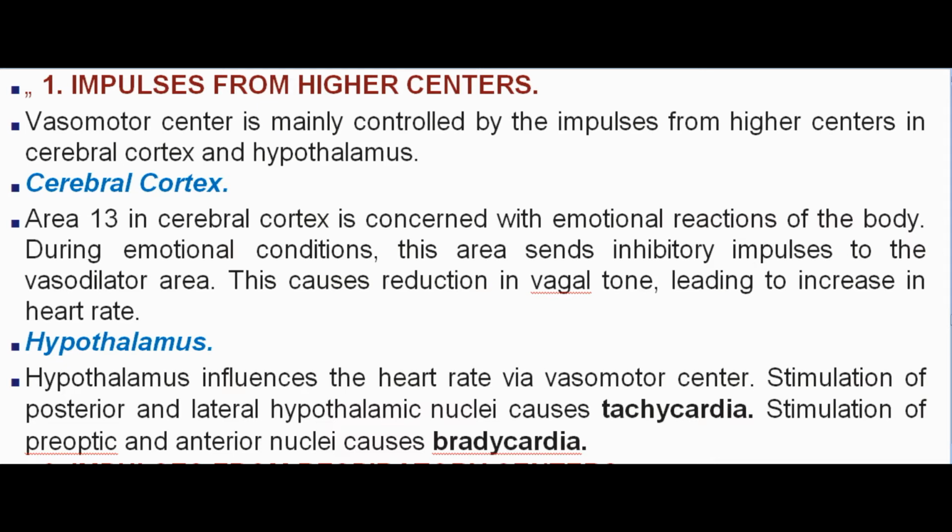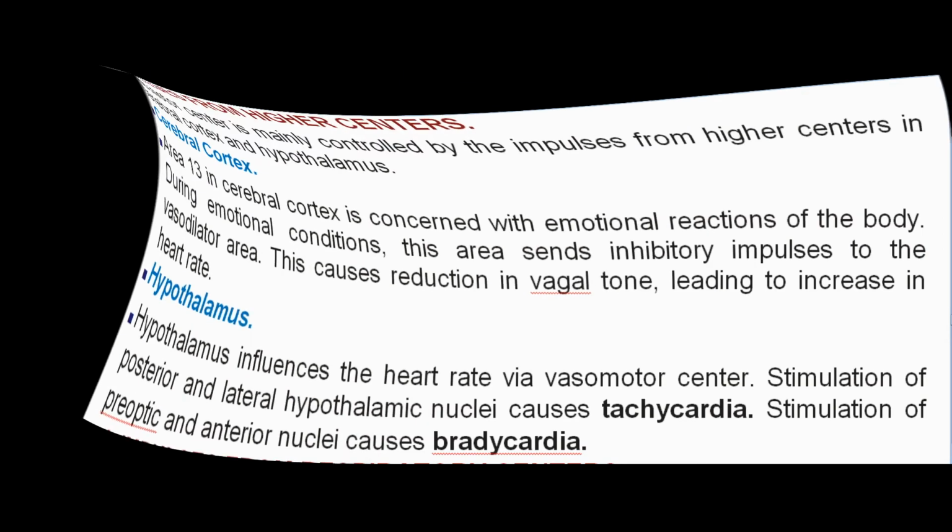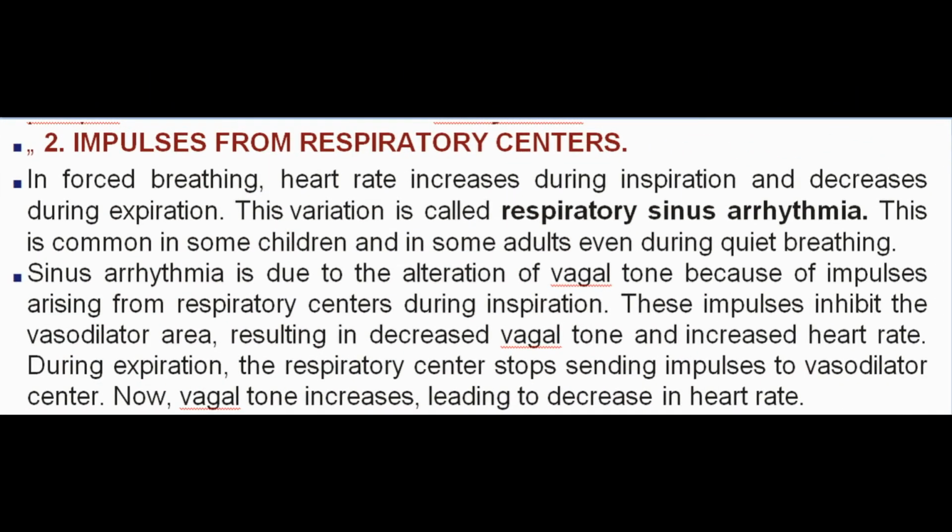Hypothalamus. Hypothalamus influences the heart rate via vasomotor center. Stimulation of posterior and lateral hypothalamic nuclei causes tachycardia. Stimulation of preoptic and anterior nuclei causes bradycardia. 2. Impulses from respiratory centers. In forced breathing, heart rate increases during inspiration and decreases during expiration. This variation is called respiratory sinus arrhythmia.